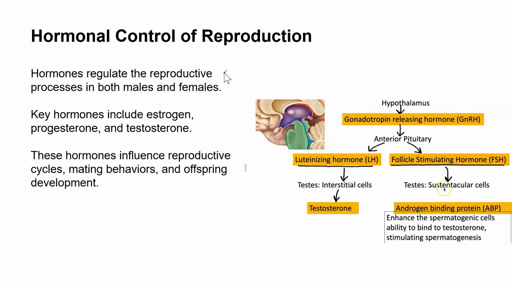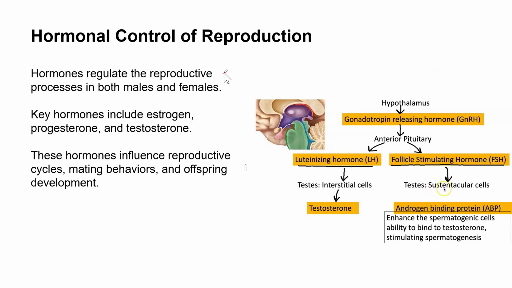The luteinizing hormone activates the testes to release testosterone by the interstitial cells, while the follicle stimulating hormone will now activate the testes. So then we have androgen binding protein.